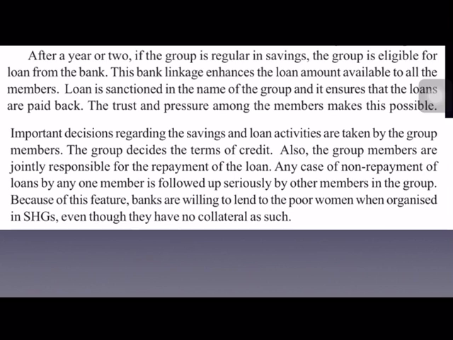And this loan also is given in the name of the group itself, and the bank ensures that the loans are paid back. It is only on trust that these loans are given by the bank, because these groups become regular in their savings. Now they become eligible to get a loan from the bank without any collateral. The loan is sanctioned in the name of the group itself.